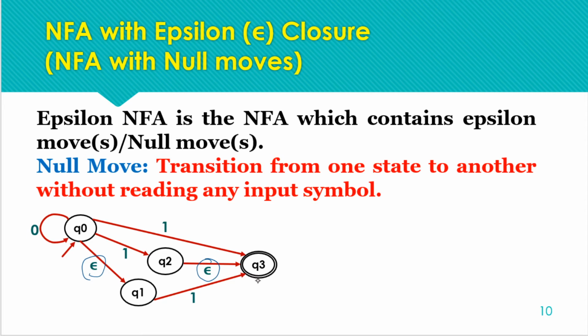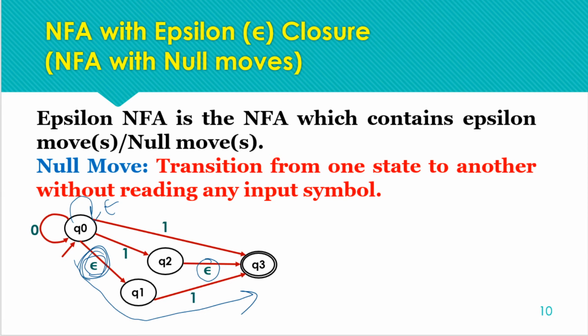So from Q0 to Q3, if we go through this path, we need only one input symbol, that is 1, because the epsilon or null move does not require any input symbol. In the same way, being on Q0 means we are having a null move from Q0 to Q0 itself. Whether we draw this transition or not, it is understood that from a given state we have a null move to itself, because we are on the same state if we get no input symbol.